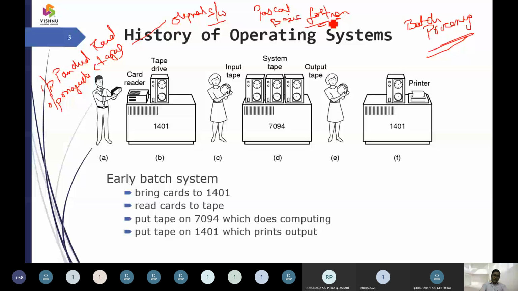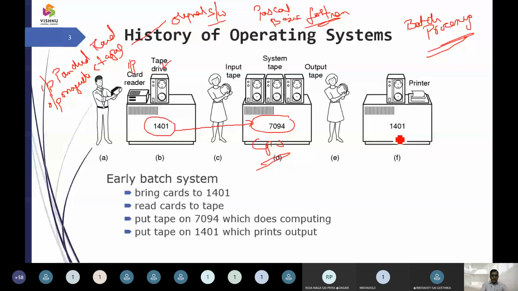People put their input to the card reader, the 1401, which then brings it up to the CPU, the 7094. The central processing unit executes the work, and the results go back to tape.